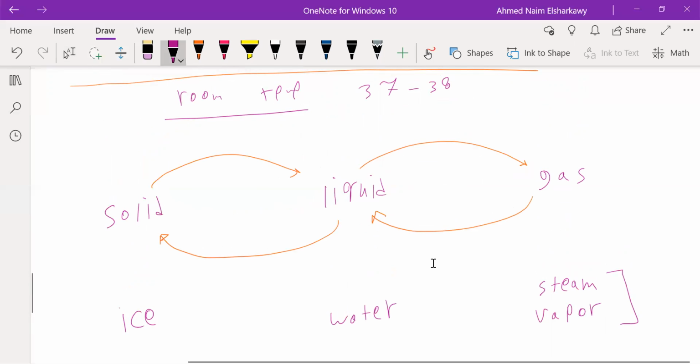So from solid to liquid, what will happen in this direction and what will happen in the opposite direction? So let's draw an arrow here, and let's draw an arrow here to explain. Okay. So in this arrow, we are giving energy. So you give the matter energy. While here, you take energy.